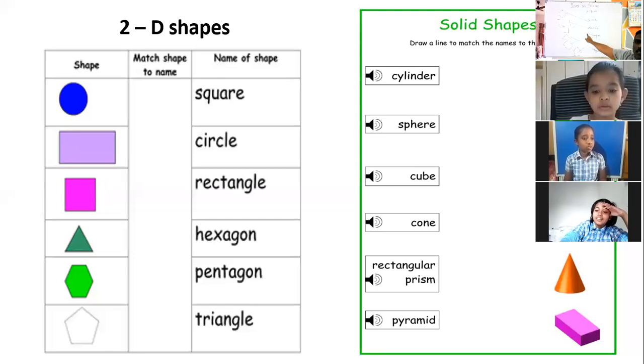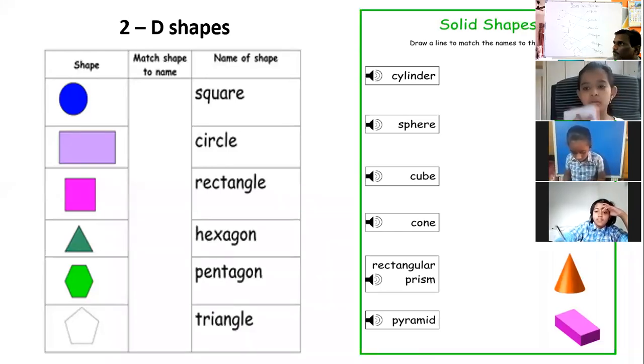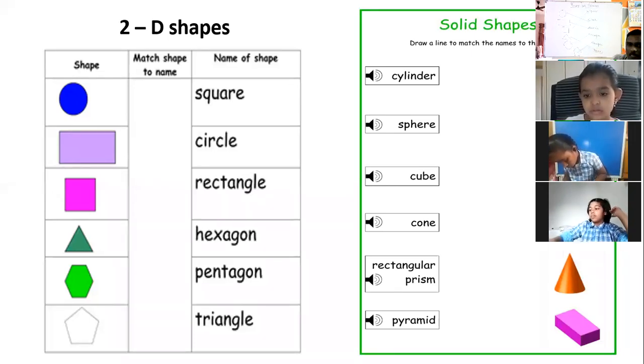Okay, match the following is done. If this is done, then go for match the following of solid shapes, the 3D pictures. Pyramid. Sir, shall I write? Yeah, if this is done, go for second one. Solid shapes means 3D objects like sphere, cube, cone, prism.